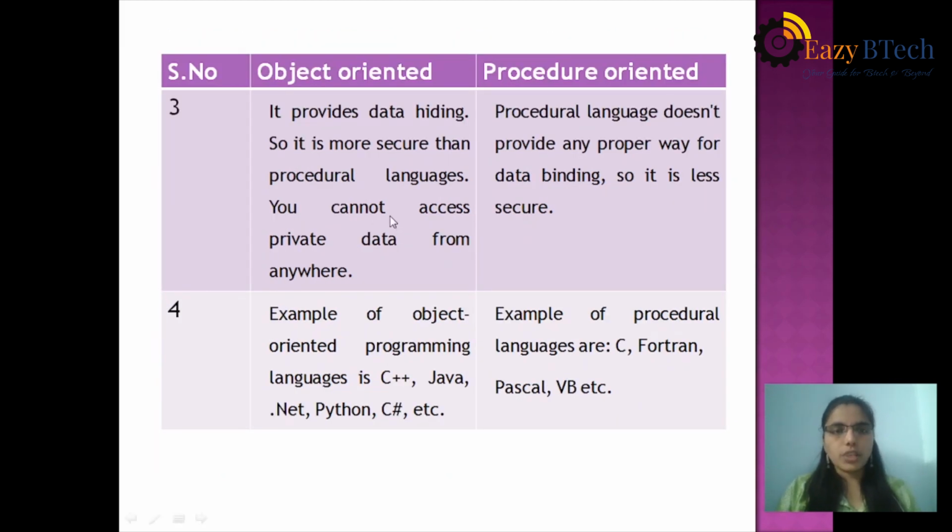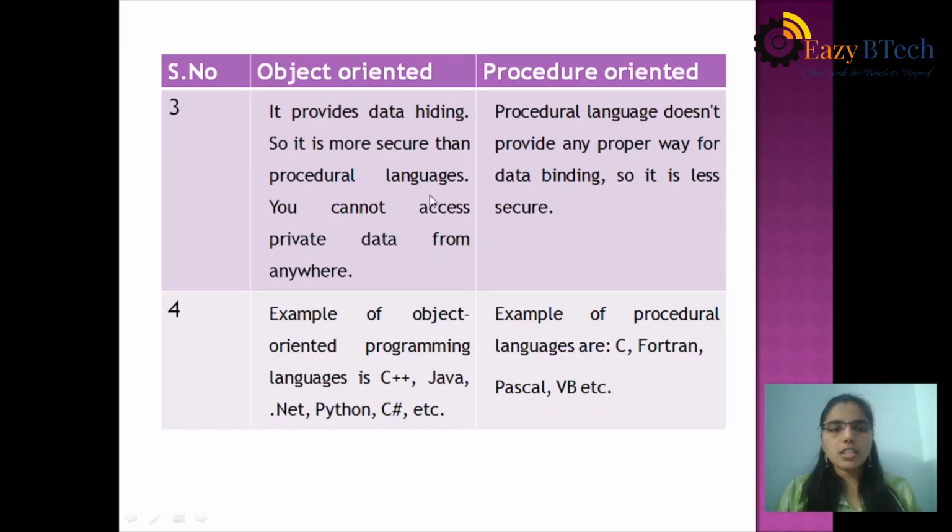See the next difference. Object-oriented programming provides data hiding, so it is more secure than procedure languages.